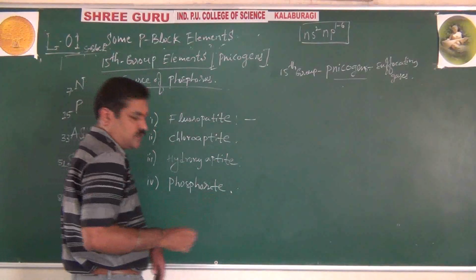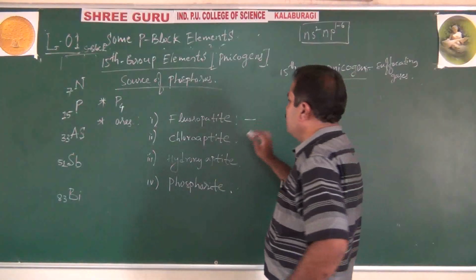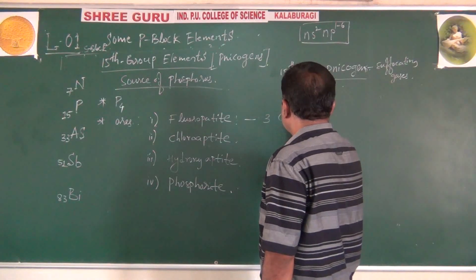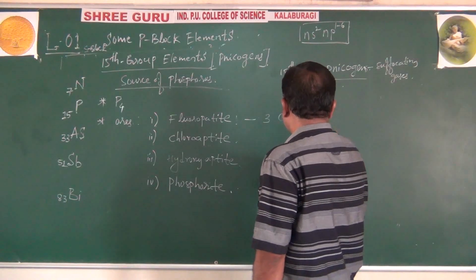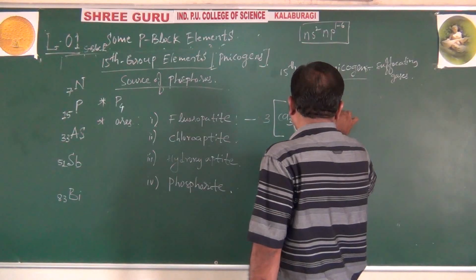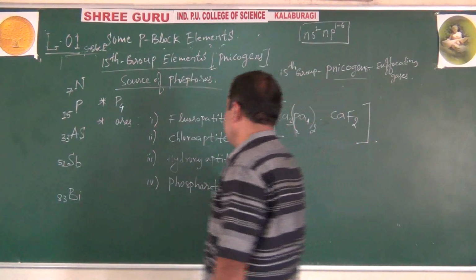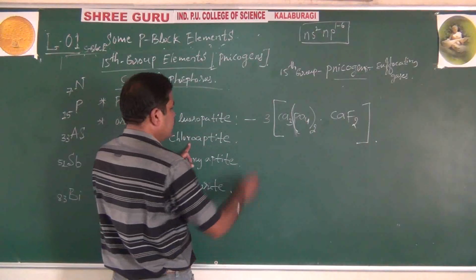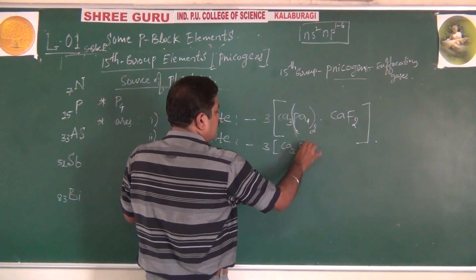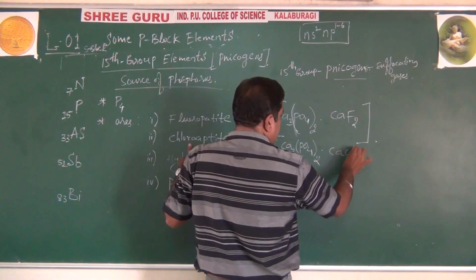What is the composition of fluorapatite? Very important for 1 mark and for CET and NEET purposes. Fluorapatite is 3 Ca3(PO4)2 with CaF2. Chlorapatite is the same 3 Ca3(PO4)2 with CaCl2.